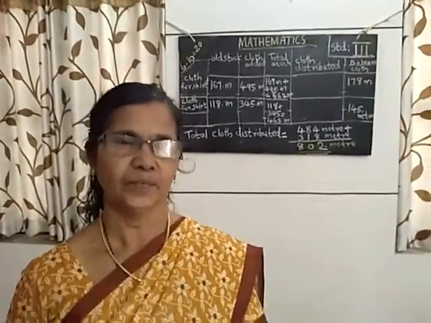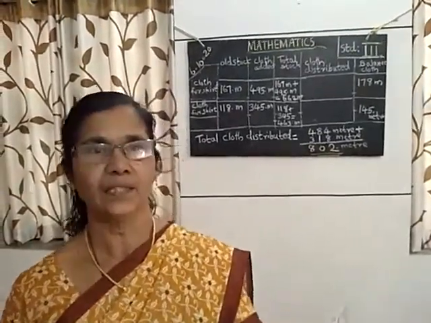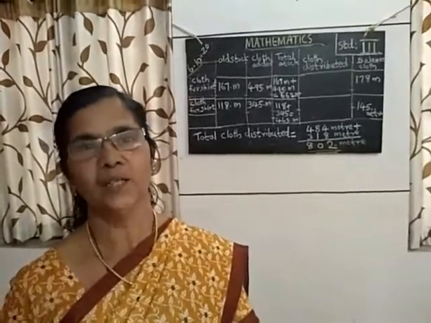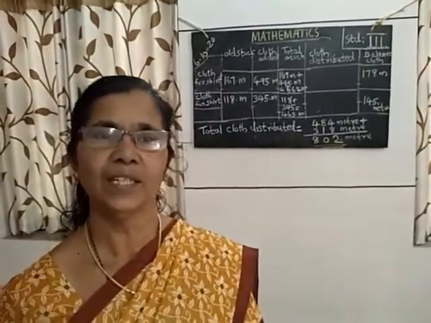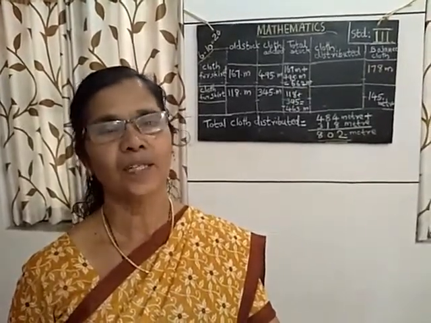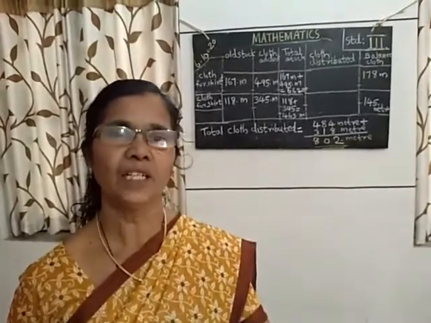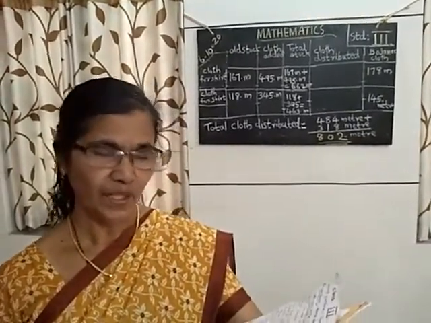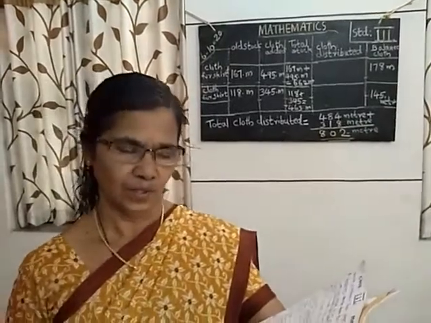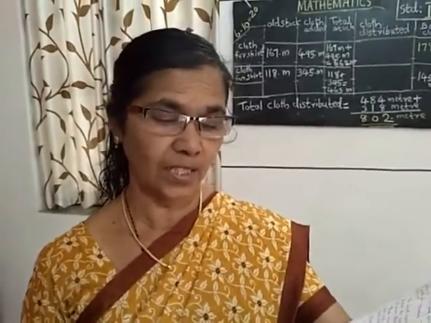Then today we are going to take another word problem. Page number 41. Everybody take your mathematics textbook and keep it in front of you, page number 41. I will read the question. In a school, there is a stock of 167 meters of cloth for skirts and 118 meters of cloth for shirts.